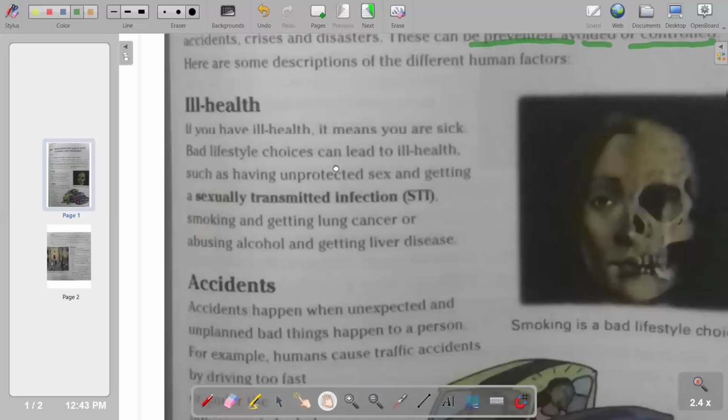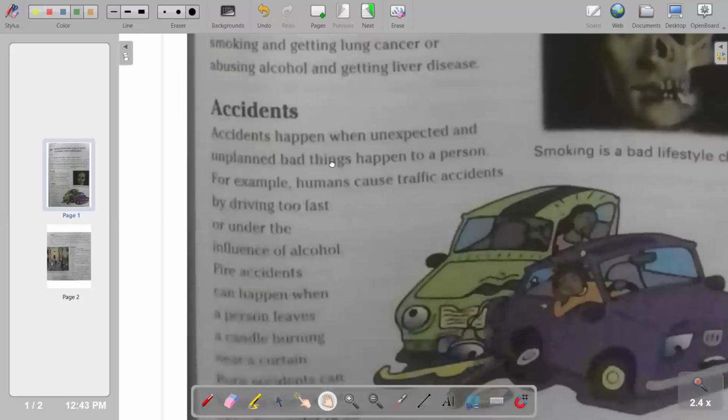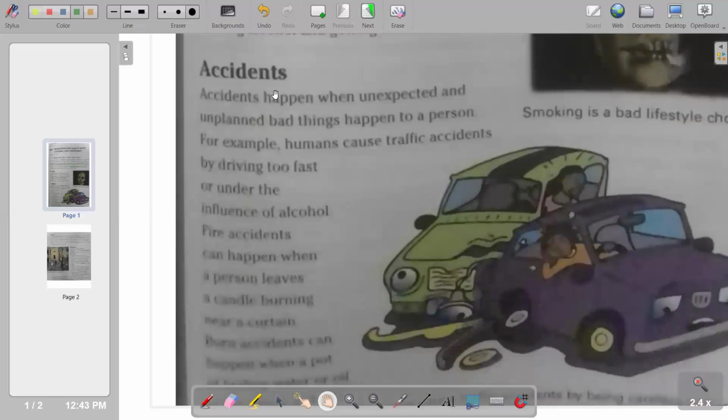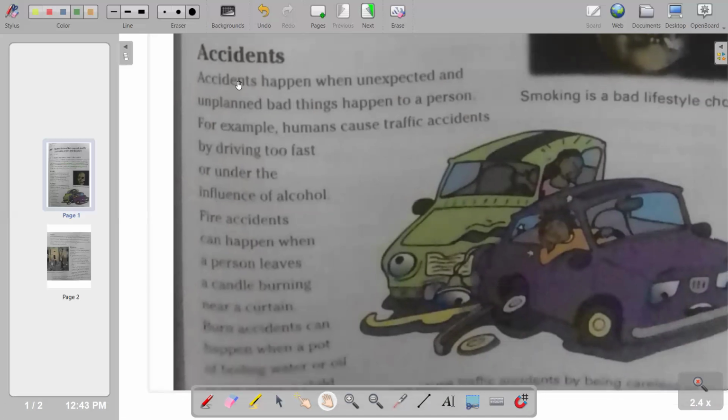So we move on to the next part, whereby we are given accidents. We're going to look at accidents and try to see what human factors lead to accidents. In terms of accidents, it is basically an unfortunate incident that happens unexpectedly, or it can happen unintentionally, typically resulting in damage or injury. So that's a description of an accident. According to the information that we have here, accidents happen when unexpected and unplanned bad things happen to a person.